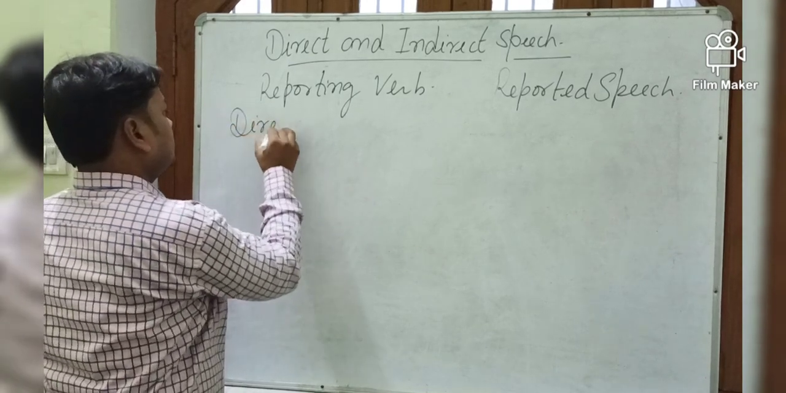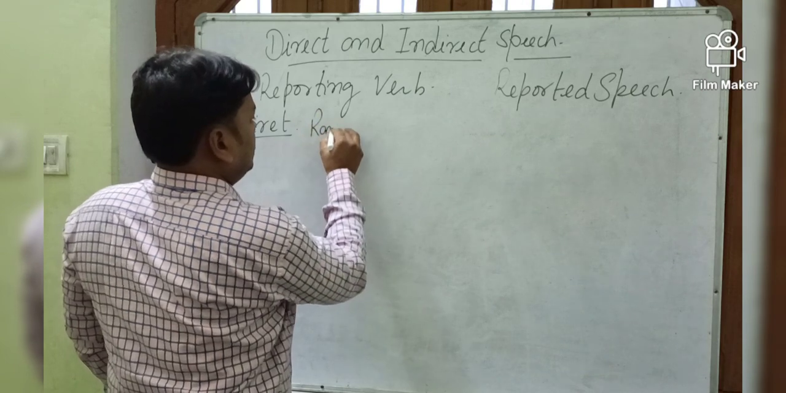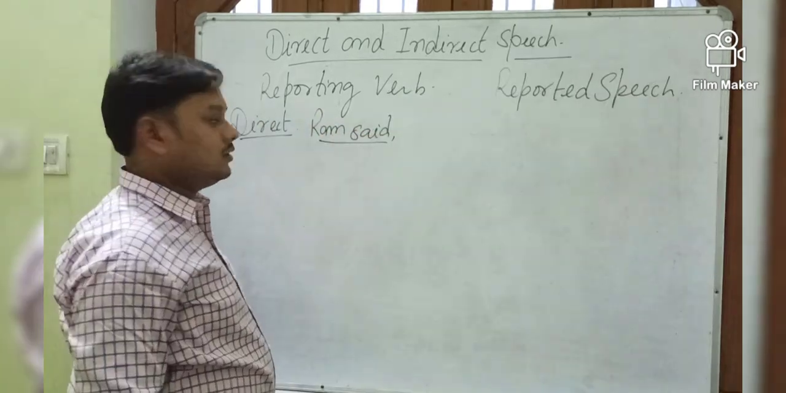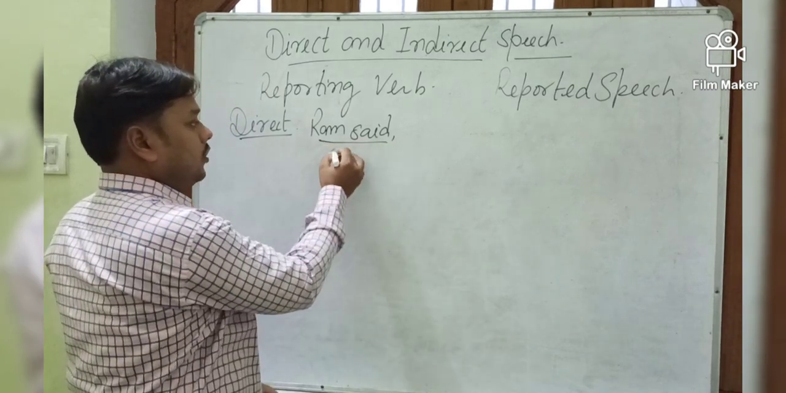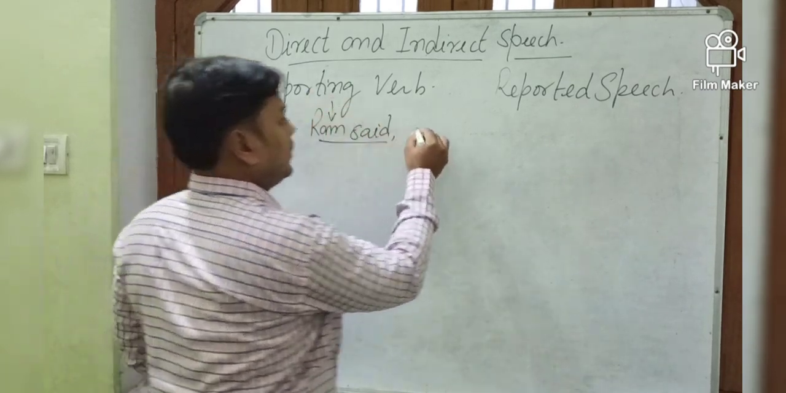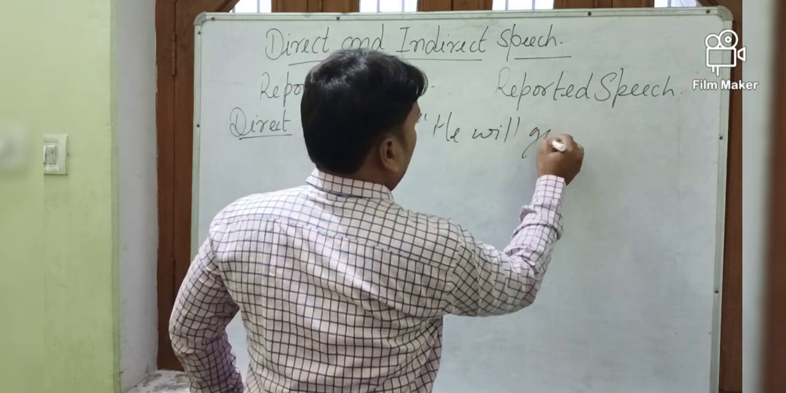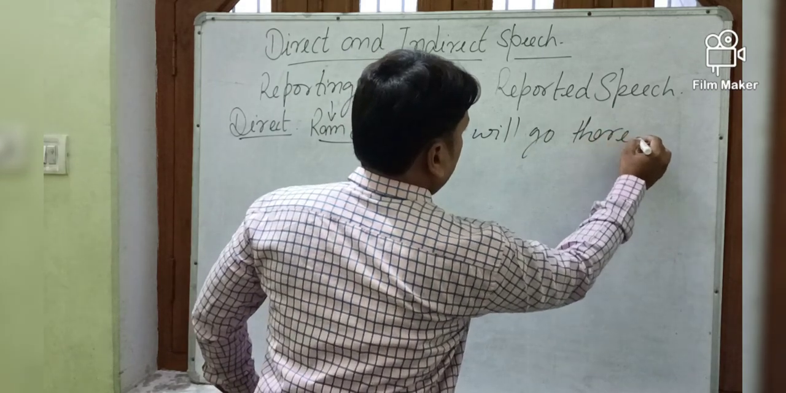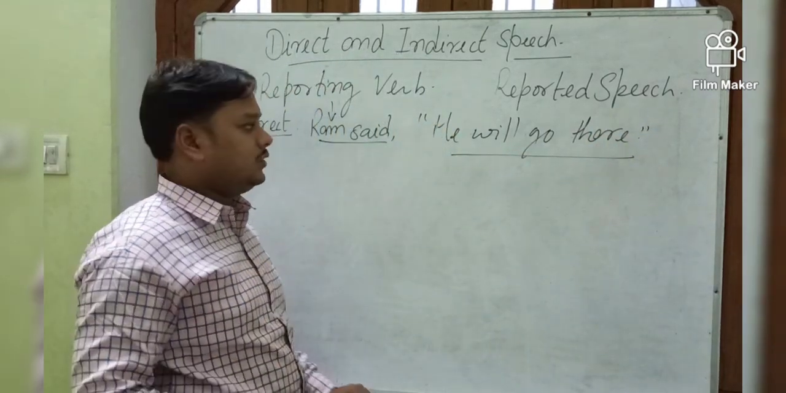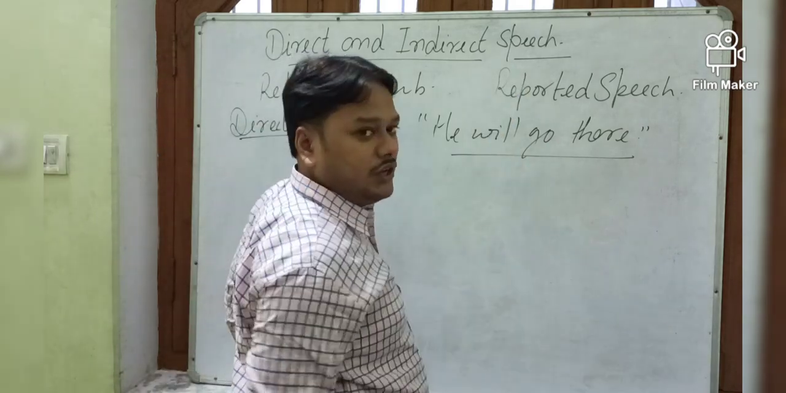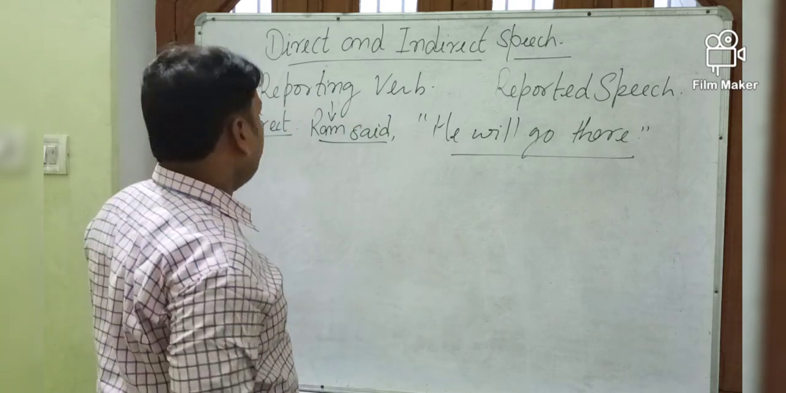Direct: the part of sentence which is written outside the quotation marks, that is known as reporting verb. "He will go there." The part of sentence which is written in double quotation marks, that is known as reported speech. In the previous video already I have told you in the detailed form, you can see there.